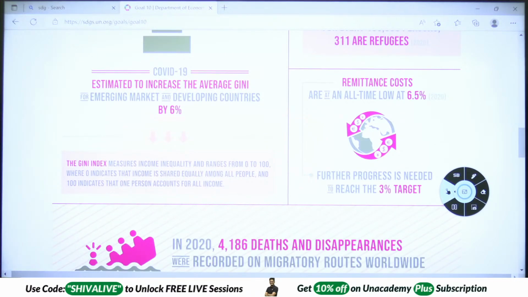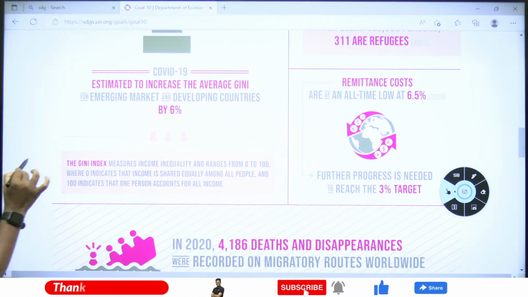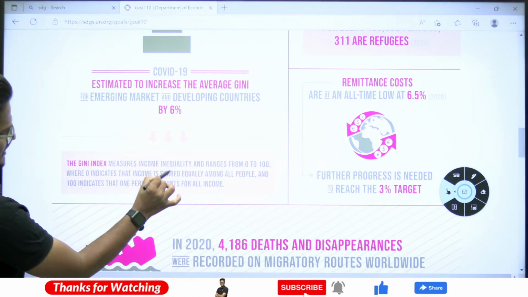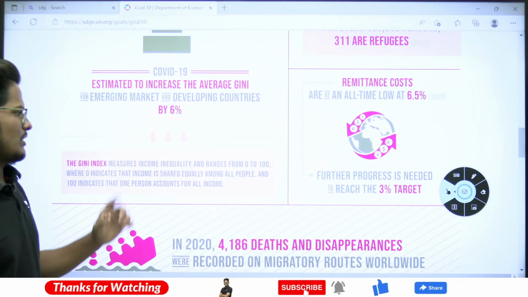Gross national income. So this Gini index measures income inequality and ranges from 0 to 100.